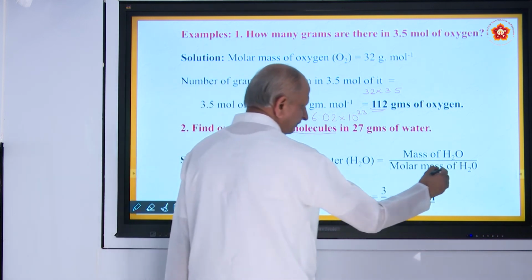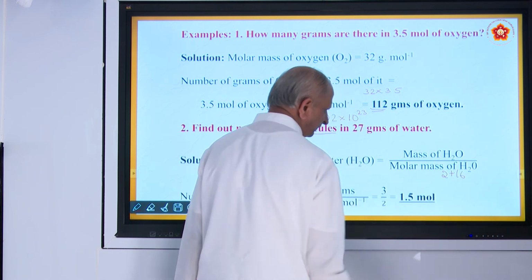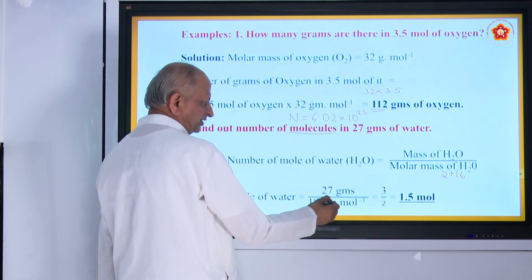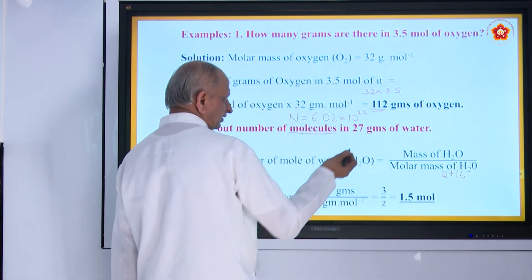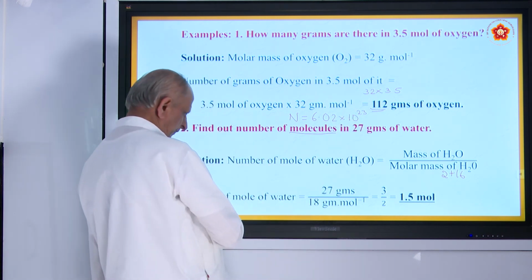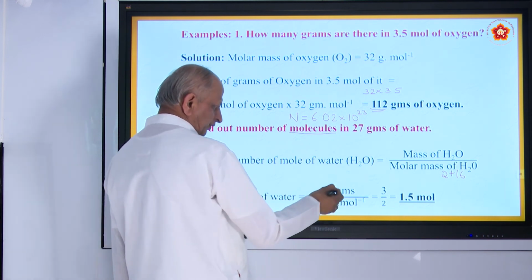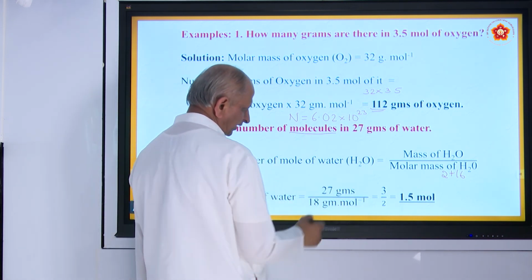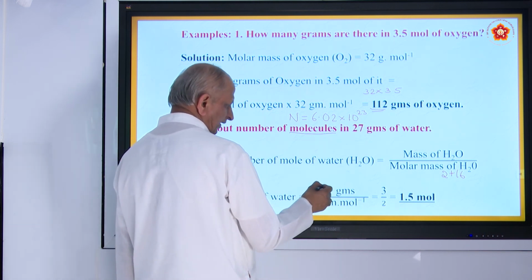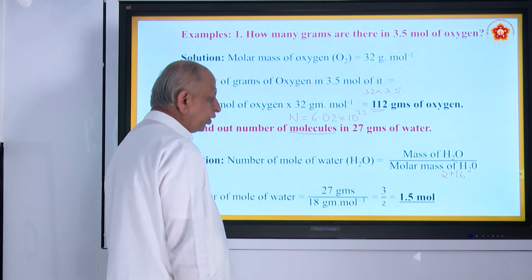How do you get 18? 2 grams of hydrogen combines with 16 grams of oxygen. 2 plus 16 becomes 18. This is 27 given. So how many moles have you taken? Number of moles of water is equal to 27 by 18. So 9 3s are 27, 9 2s are 18, 3 by 2, that is 1.5 mole.